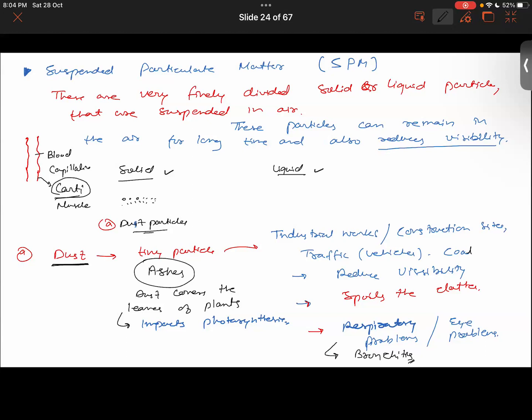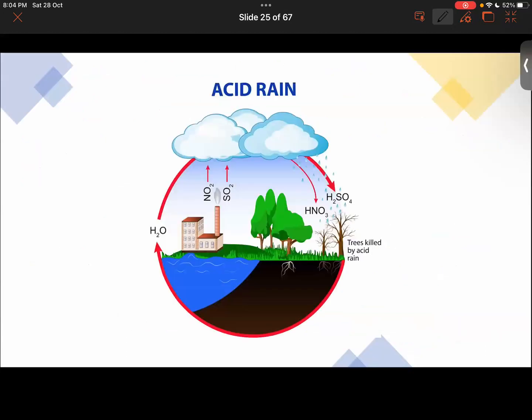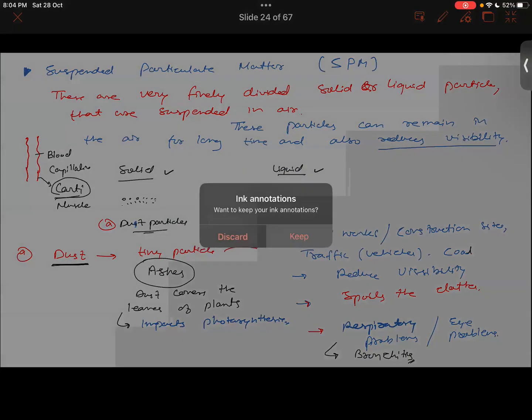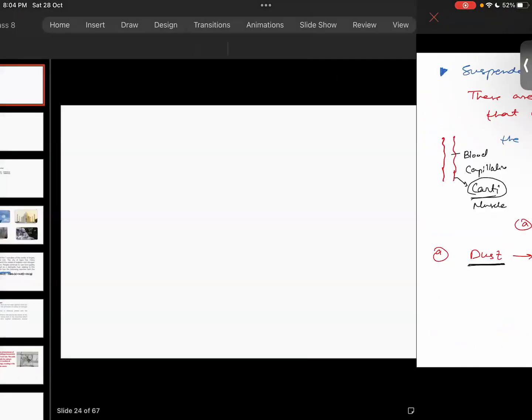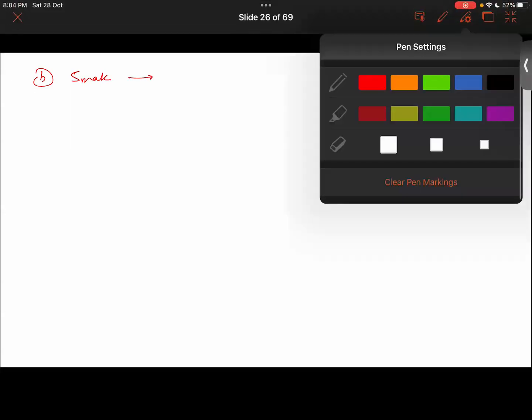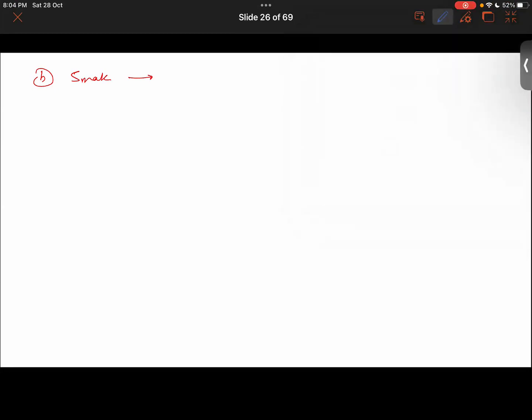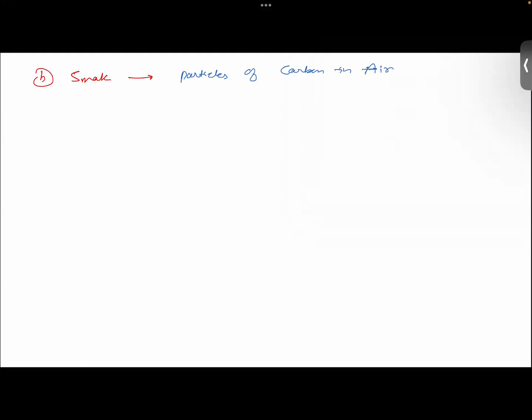Then let's talk about smoke. What is smoke? Smoke is also SPM basically. The thing about smoke is that it is basically particles of what? Particles of carbon in the air.